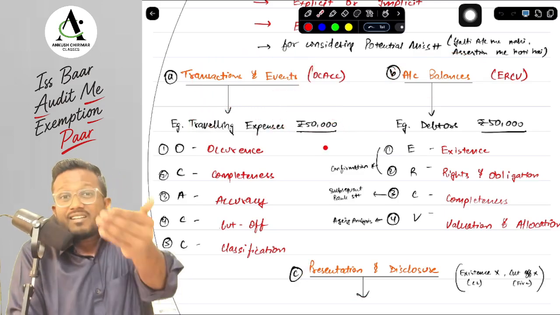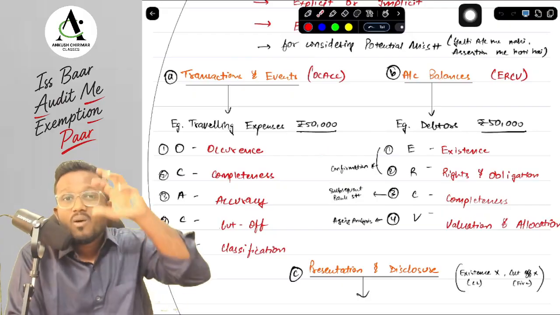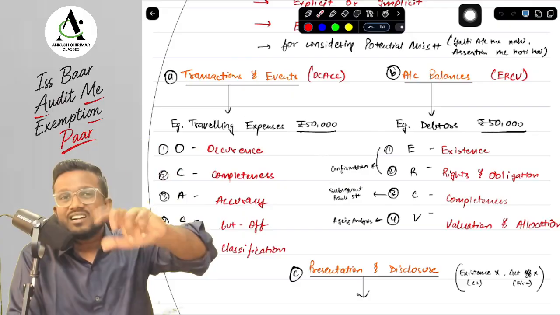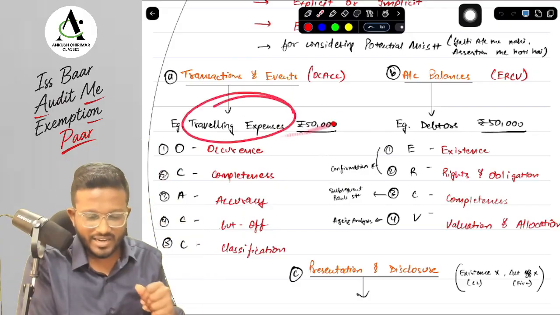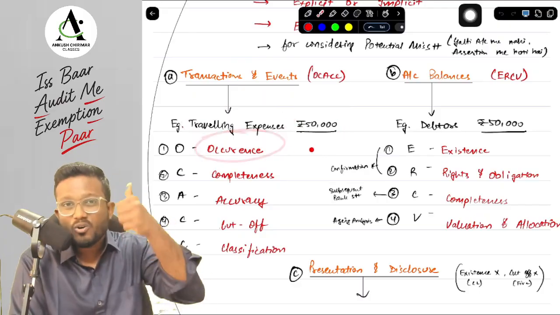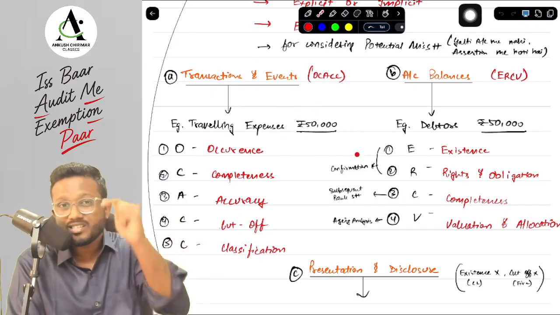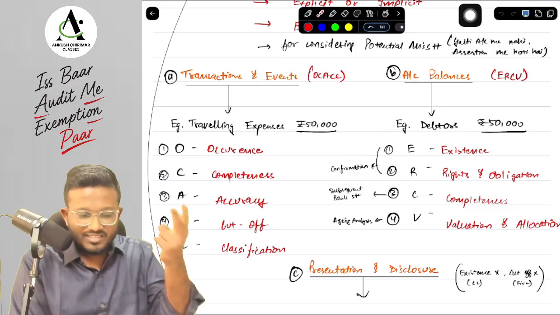Now by seeing the travelling expenses, whatever you can assume is called an assertion. Whatever the management has represented is called an assertion. For example, by looking at the travelling expenses of 50,000, what we can see, sir, is first of all occurrence, O for occurrence, which means what? That the travelling expenses of 50,000 have actually occurred in this particular year pertaining to the entity. Second is completeness.